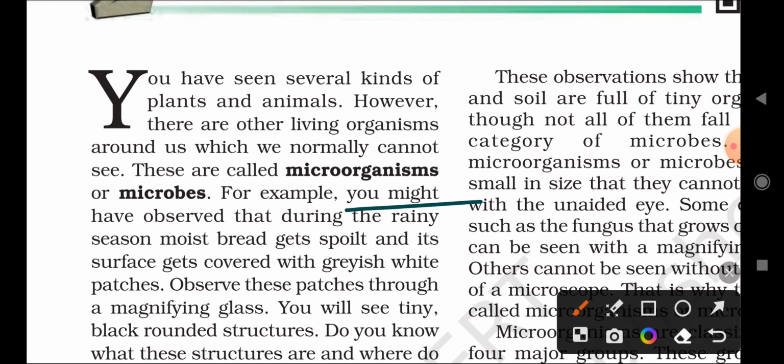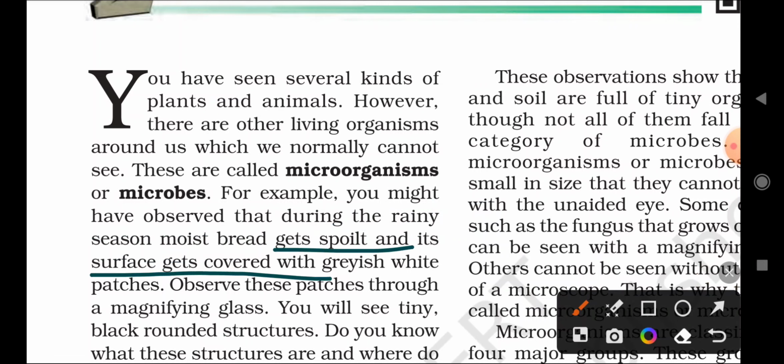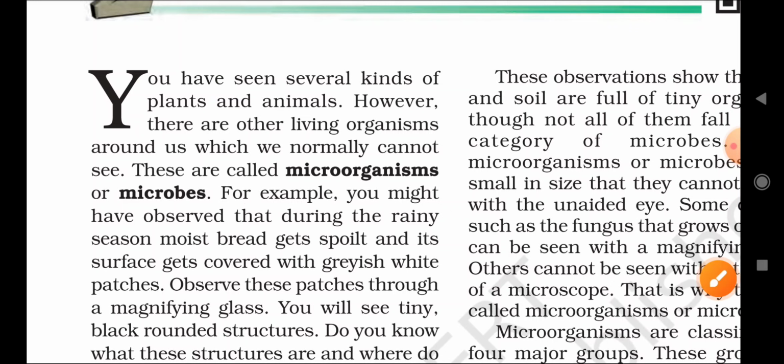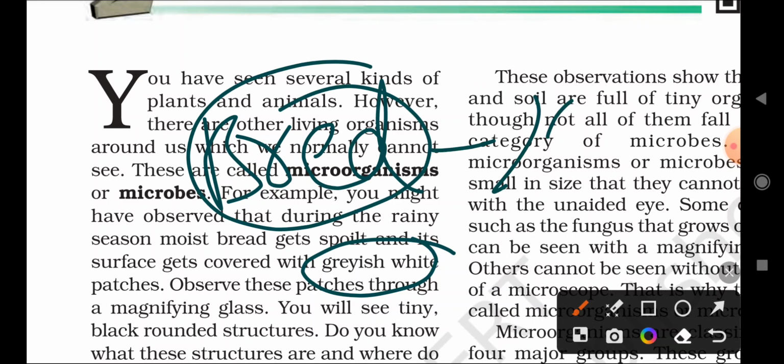For example, you might have observed that during the rainy season, moist bread gets spoiled and its surface gets covered with grayish white patches. In the rainy season bread gets spoiled because it is covered with a whitish color, a grayish white color, right?